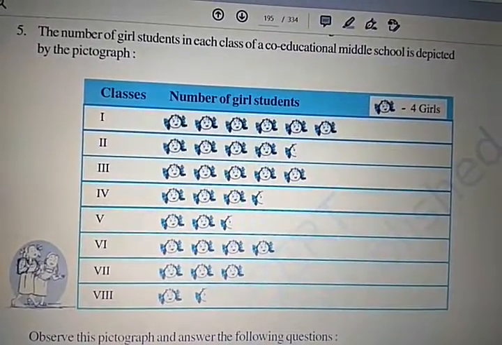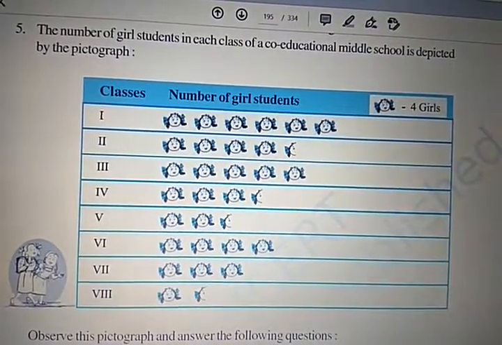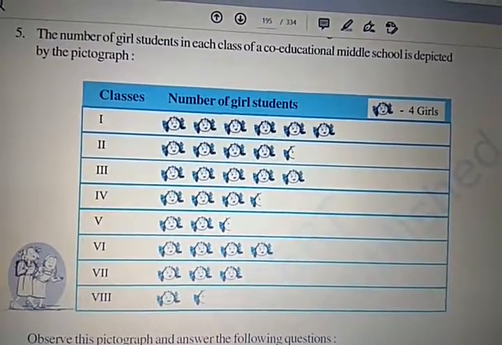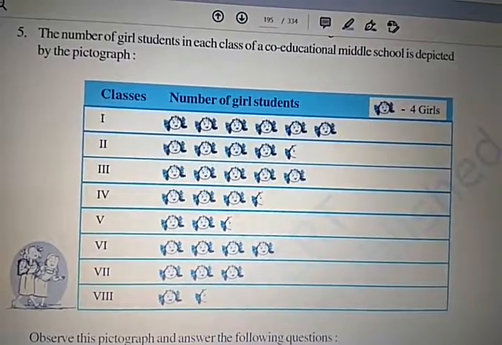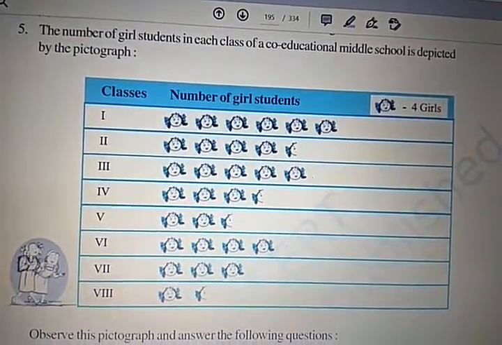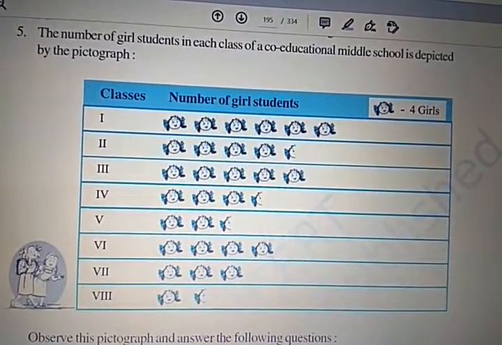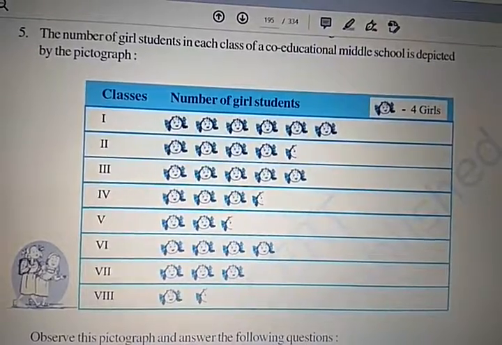In class 2, 1, 2, 3, 4 full pictures are there and one girl face is half. So in class 2, 4 full pictures, right? So 4 fours are 16 and one picture that is half. So half of 4 is 2. So 16 plus 2, that is 18 students in class 2.